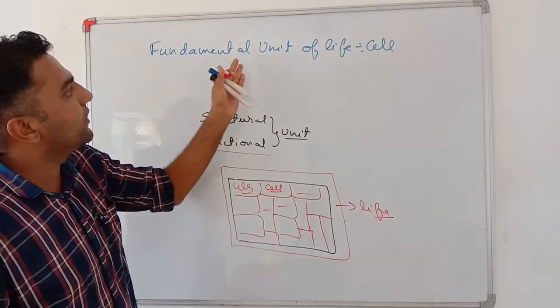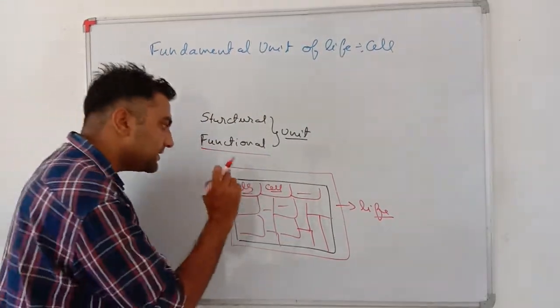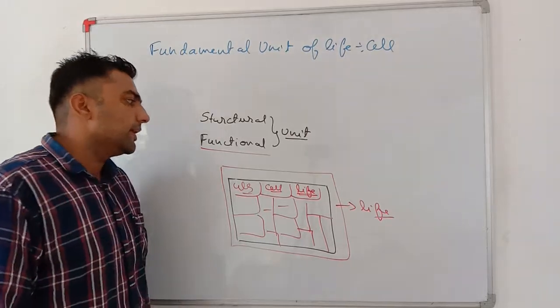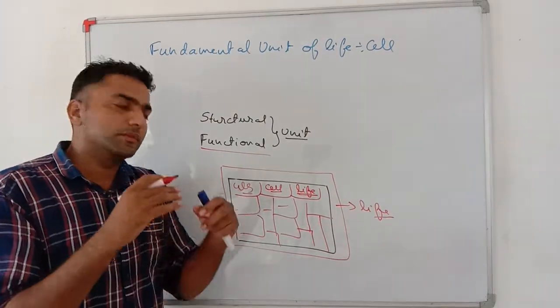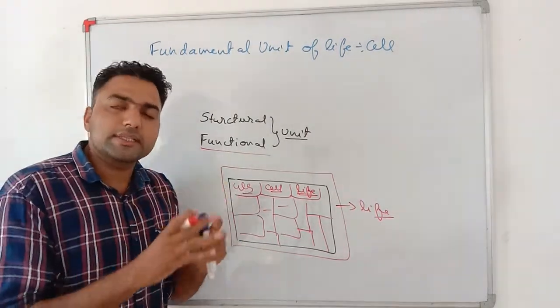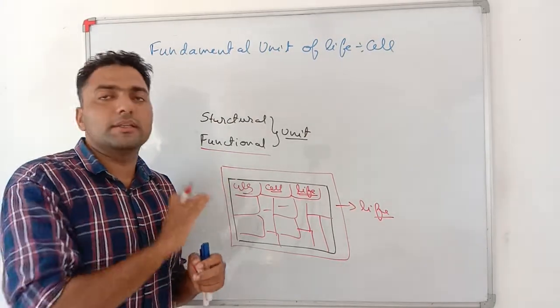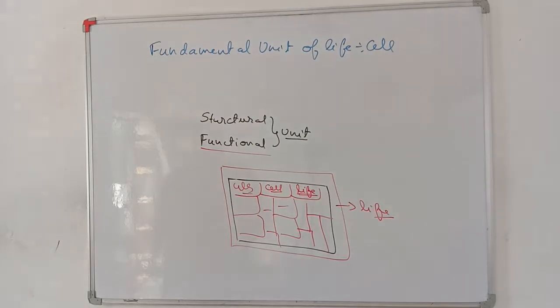That's why it is known as the fundamental unit of life. Each and every cell has its own life. In this chapter, we will go through what a cell is, how it works, and what is inside the cell.